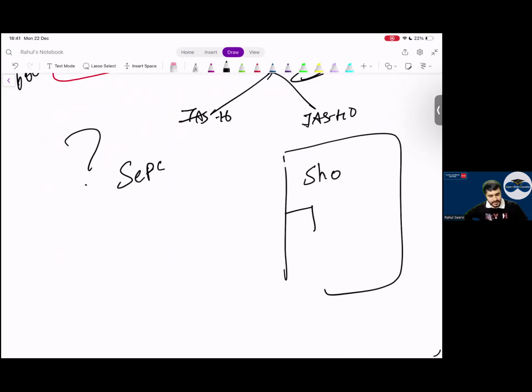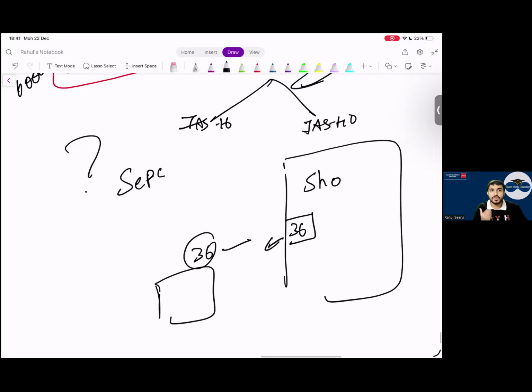You purchase a flat number 36 here. Now when you purchase this flat number 36, you'll do an agreement or not? Yes, a legal paper. What will Shobha Limited or that company mention in that contract? That flat number 36 belongs to XYZ person. This is the measurement, this is the area. Can I say with the agreement, with a legal contract, I can separate flat number 36? Yes, sir. With a legal contract, I can separate.